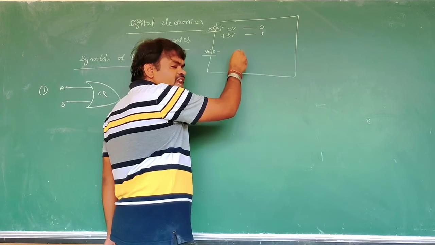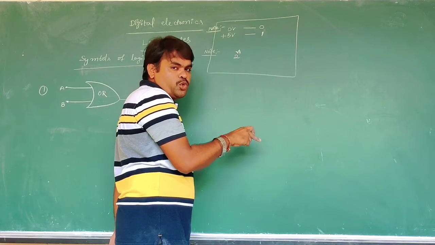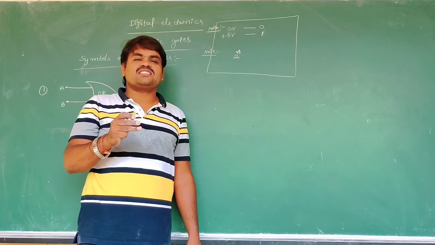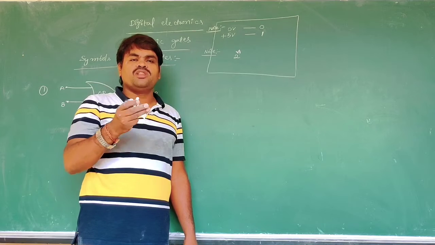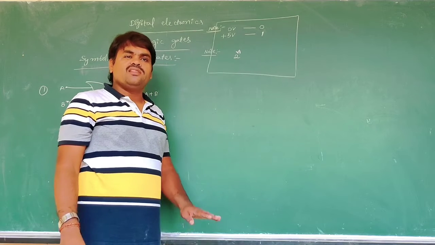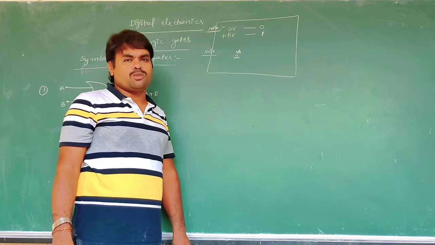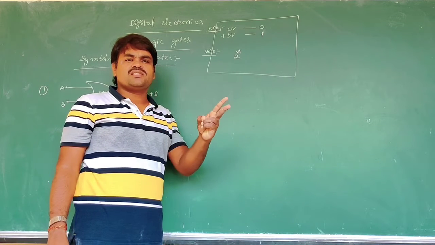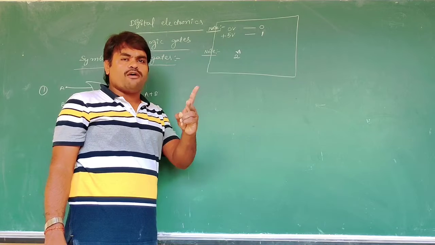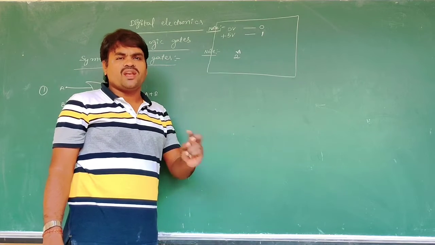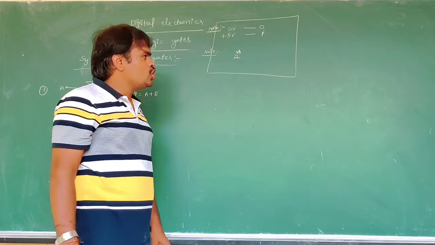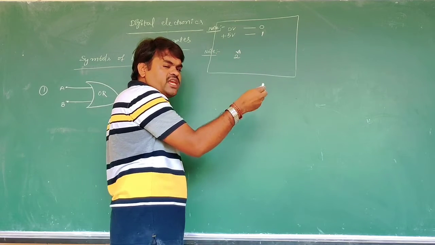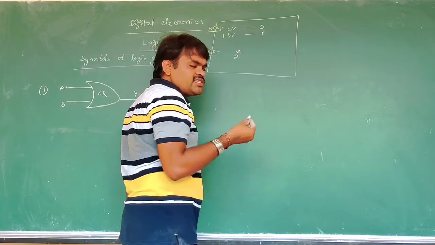N represents the number of inputs, and 2 represents the number of permissible states. In logic only 2 states are possible: low or high, true or false, on or off, closed or open. Any logic has 2 states, 2 variables. So 2 is the number of states and n is the number of inputs.